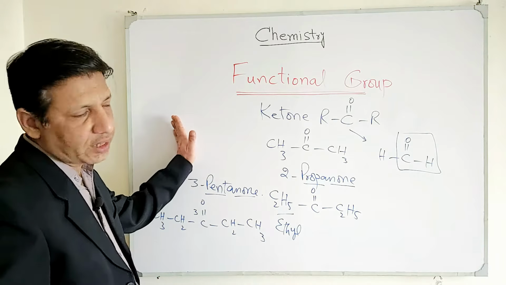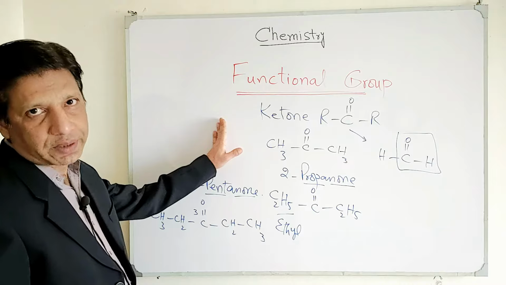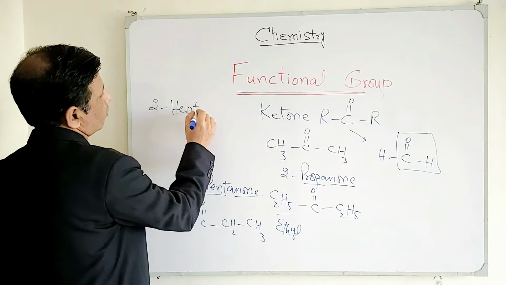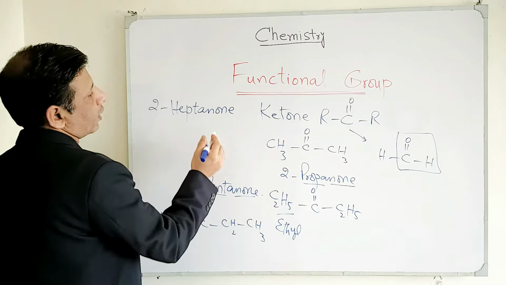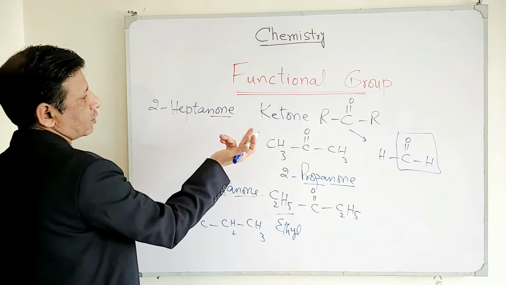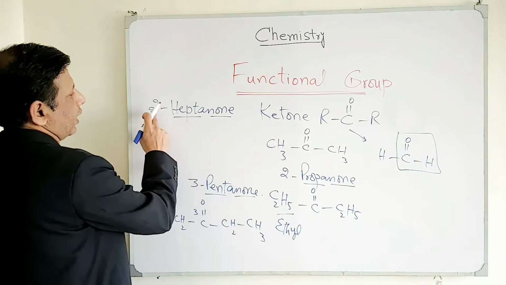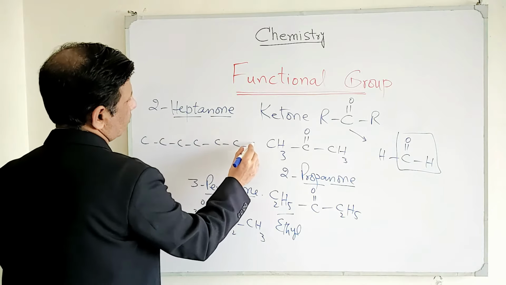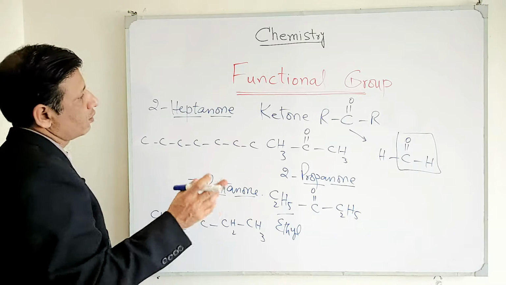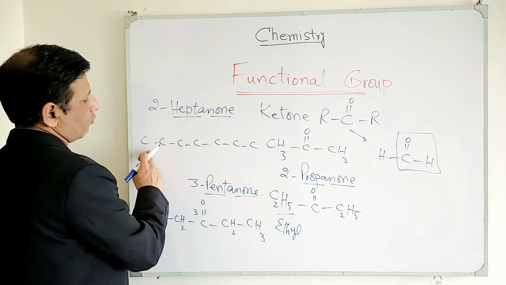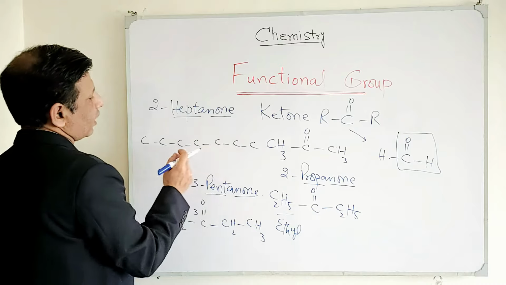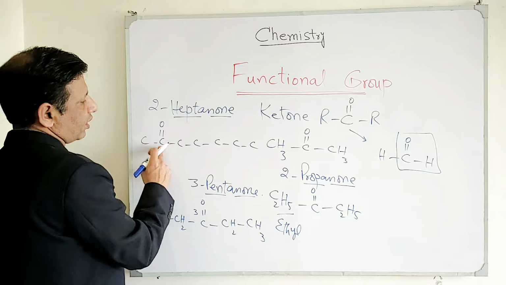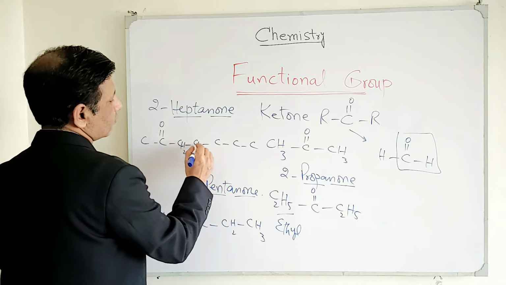Now if we are supposed to write the formula for 2-heptanone, then simple 2-heptanone, first write its name, and out of this information you know "one" stands for ketone, hepta means 7, and 2 shows the position. So simply place 7 carbon atoms there. Without any confusion, you should know that it is a ketone. 1, 2, 3, 4, 5, 6, 7. And what should be the position of carbonyl carbon? Of course 2. You can start it from here and then fulfill the valencies.